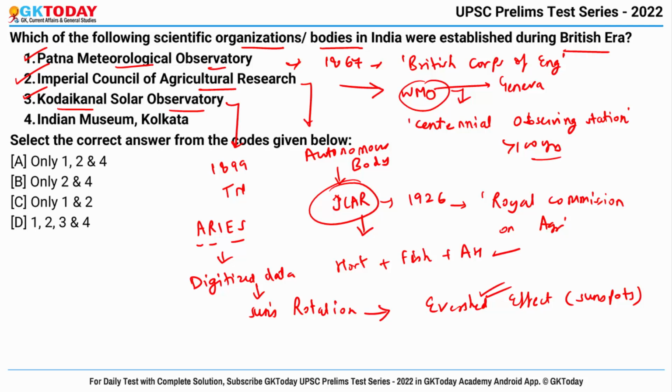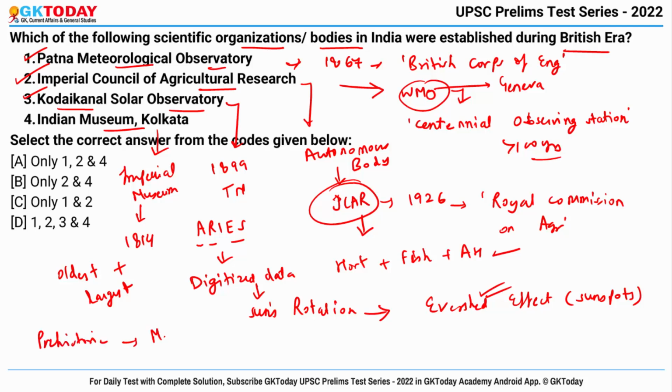And last is Indian Museum of Kolkata. Earlier this museum used to be called as Imperial Museum, and it was founded in the year 1814. Do remember that it is the oldest as well as largest museum in India. Basically, it depicts the history from prehistoric era to the modern times, and it was founded by the Asiatic Society of Bengal. So this one is also right. So correct answer becomes 1, 2, 3 and 4 all.